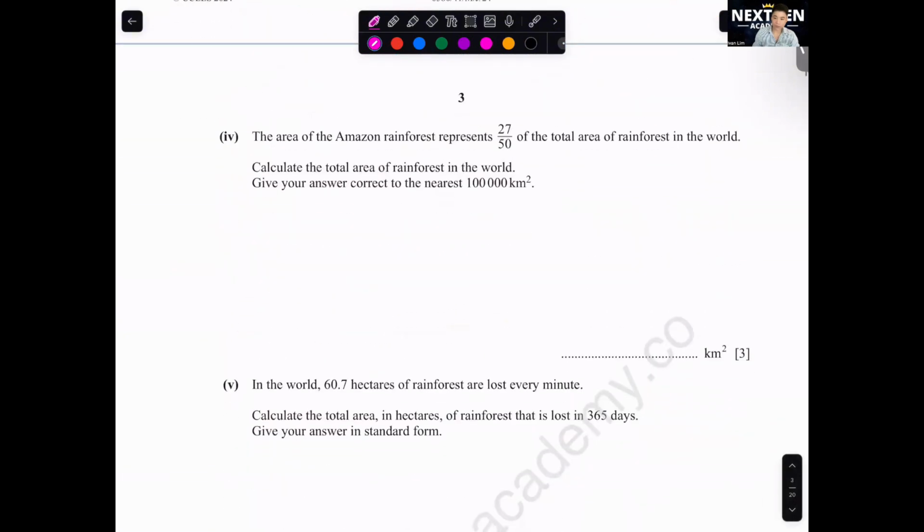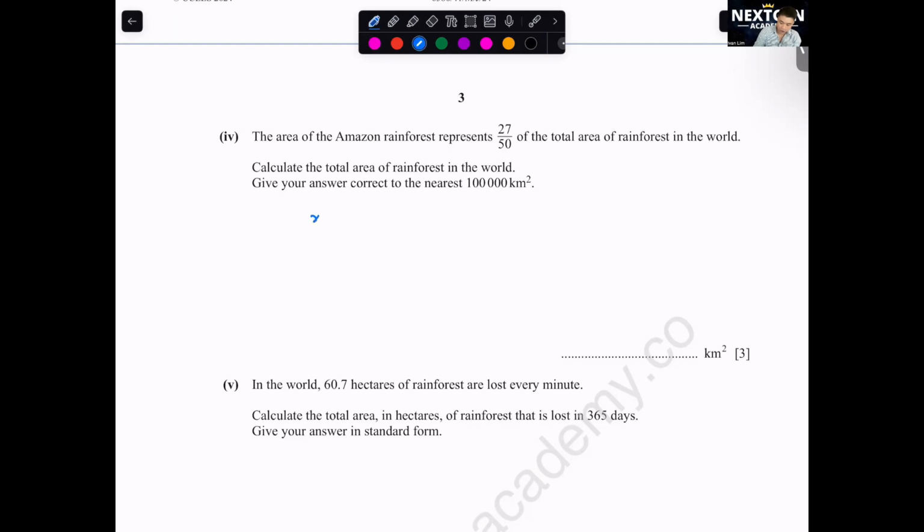Next one. Question 4. The area of the Amazon forest represents 27 over 50 of the total area of rainforest in the world. Calculate the total area of rainforest in the world. Give your answer correct to the nearest 100,000 kilometer squared. Okay, what we can do, you do a reverse of it.